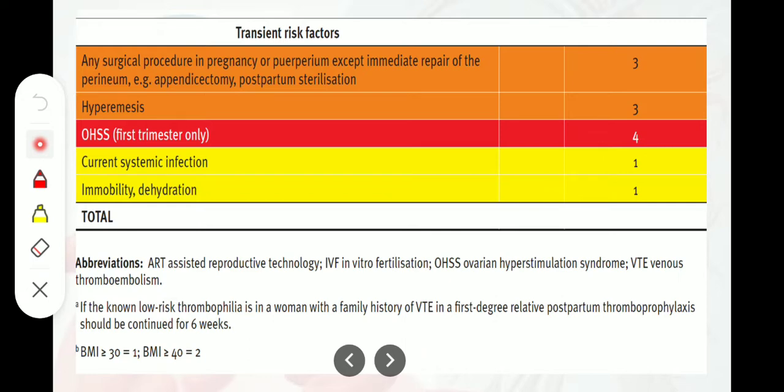Sorry, not from 28 weeks. Hyperemesis is in the first trimester, and we will give thromboprophylaxis during the hospital admission. Now, ovarian hyperstimulation syndrome, first trimester only. We give score 4 to them. Systemic infection, score 1. Immobility or dehydration, score 1.